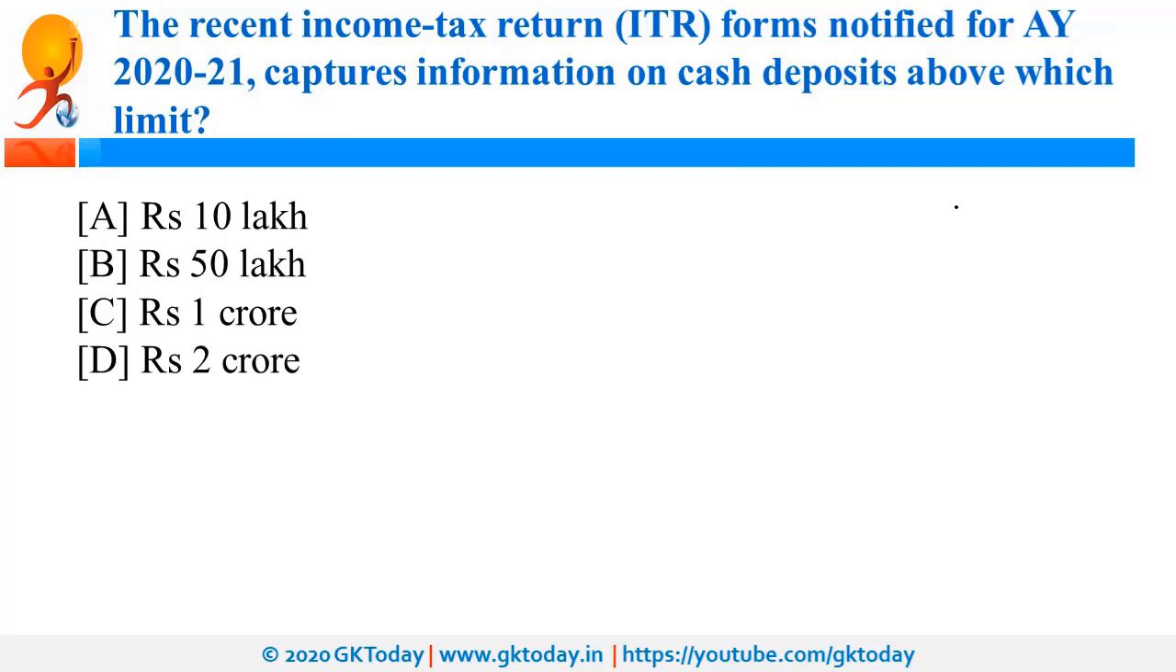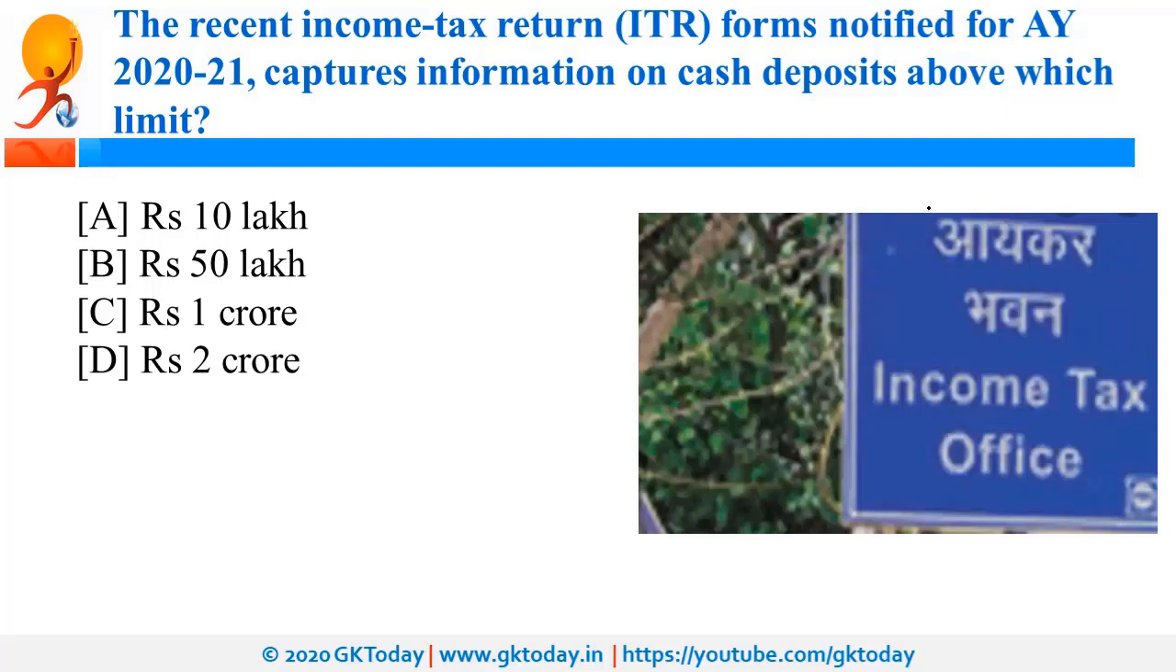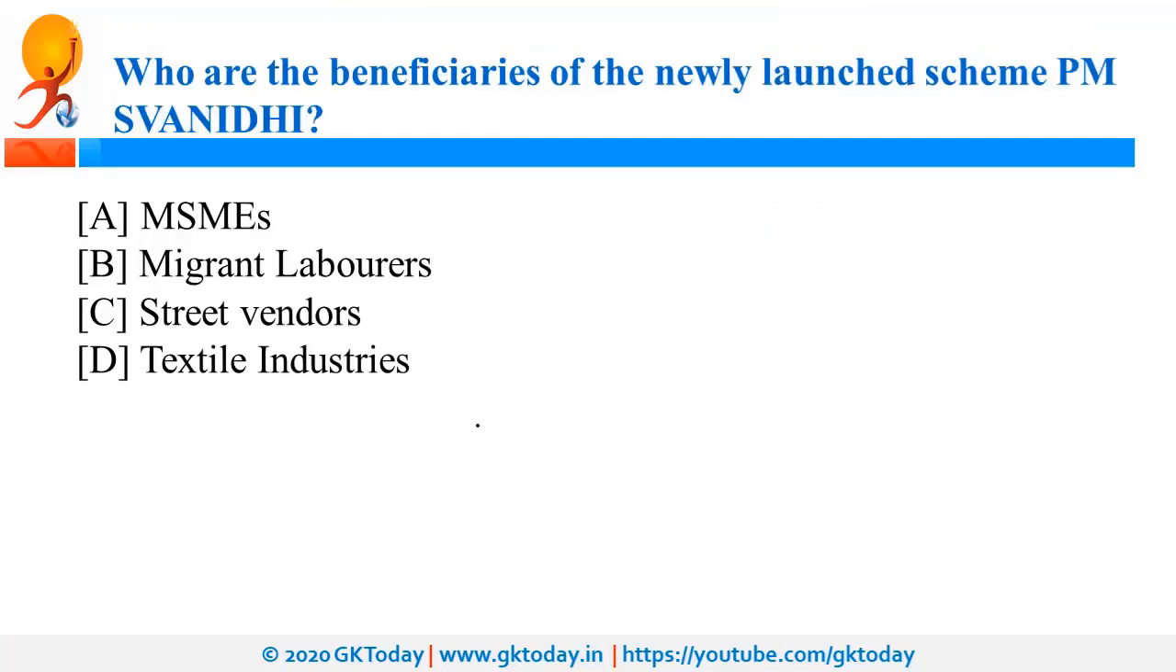The recent income tax return forms notified for assessment year 2020-2021 capture information on cash deposits above which limit? So, as per the recent government notification, for the first time, the form separately captures information on cash deposits exceeding rupees 1 crore and expenditure on foreign travels exceeding rupees 2 lakhs.